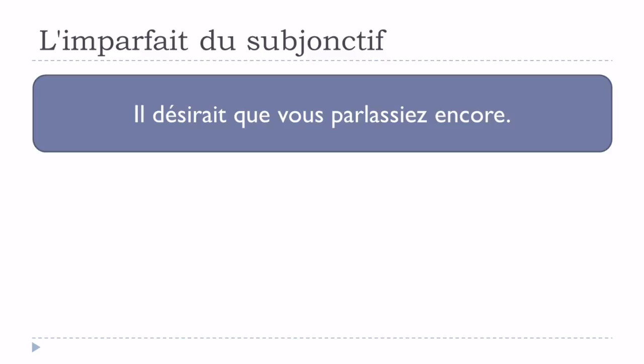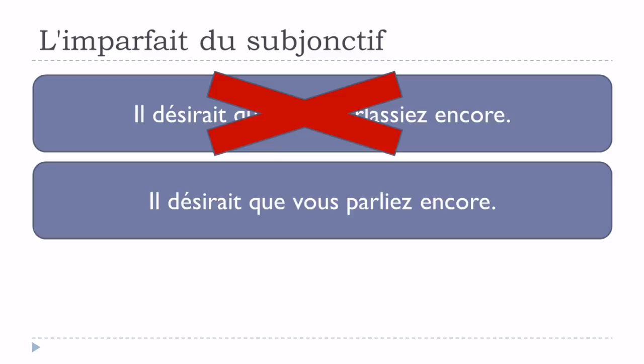So basically it's correct. It's il désirait que vous parlassiez encore. But then we don't use that. Okay? It's too heavy now. So the question is, should we use il désirait que vous parliez encore? And well, clearly it's not an option because it is not correct.